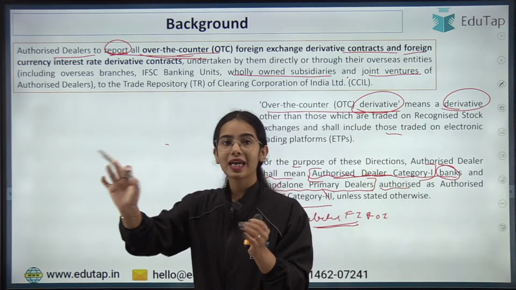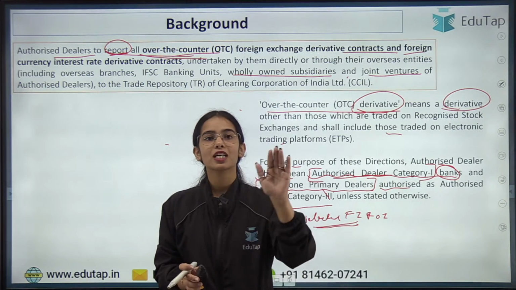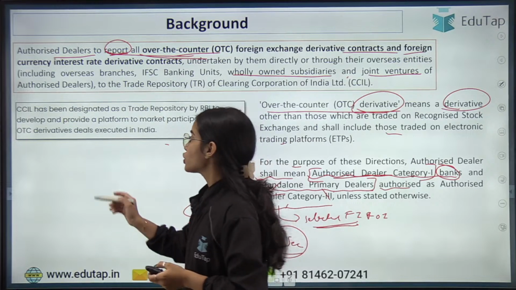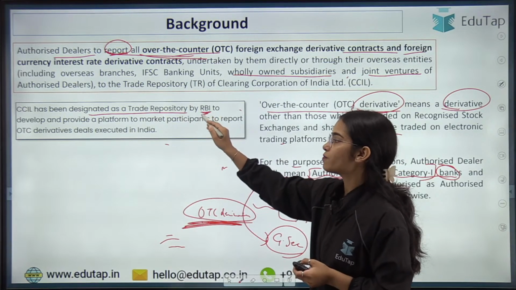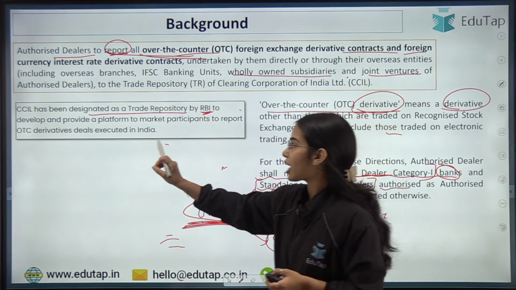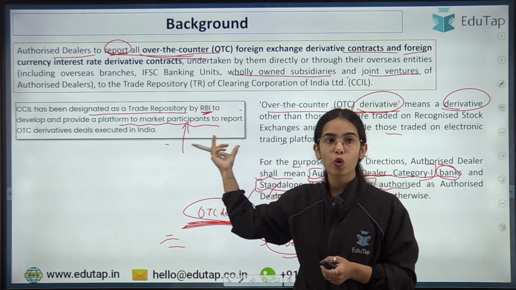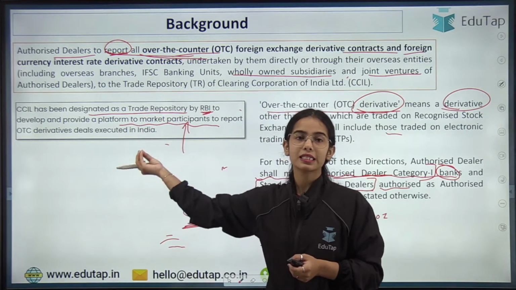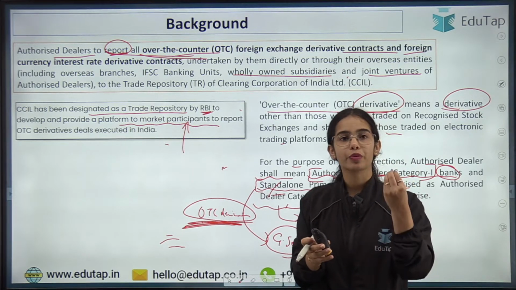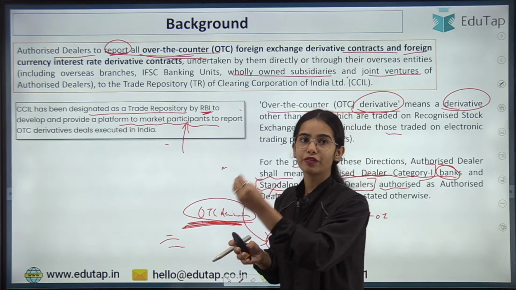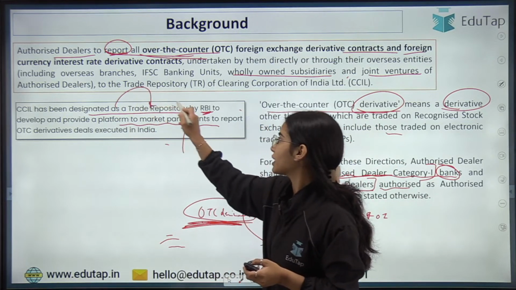Where does the data have to be provided? Should it be provided directly to the Reserve Bank of India? No, the Reserve Bank of India has authorized the Clearing Corporation of India. The Clearing Corporation of India Limited has been designated as a trade repository by the Reserve Bank of India to develop and provide a platform to market participants. Market participants such as authorized dealers can report their over-the-counter derivative deals executed in India to the CCIL, because CCIL has been designated as the trade repository.